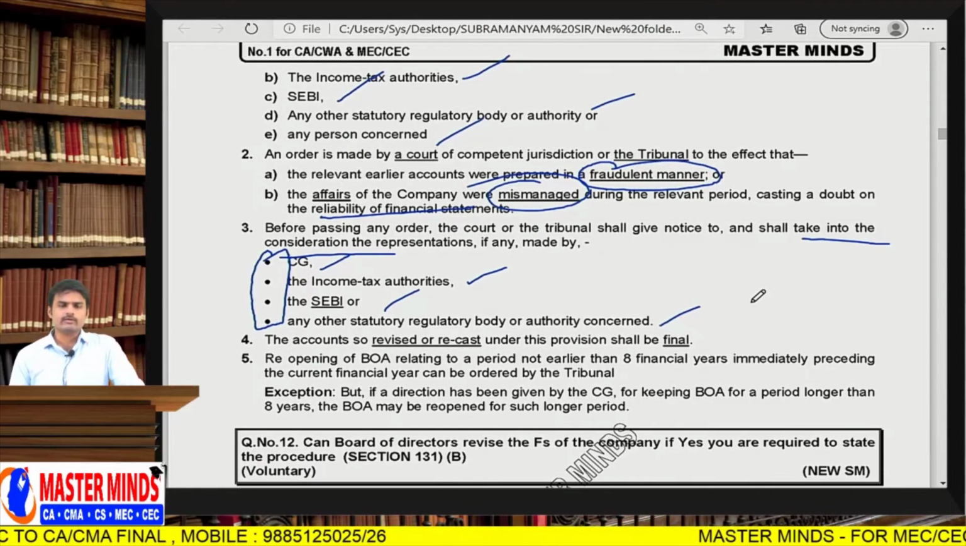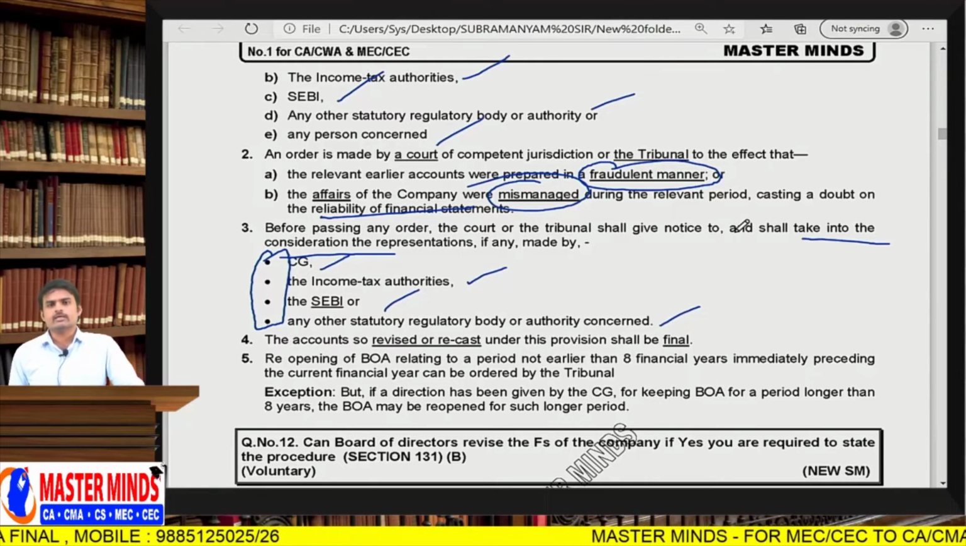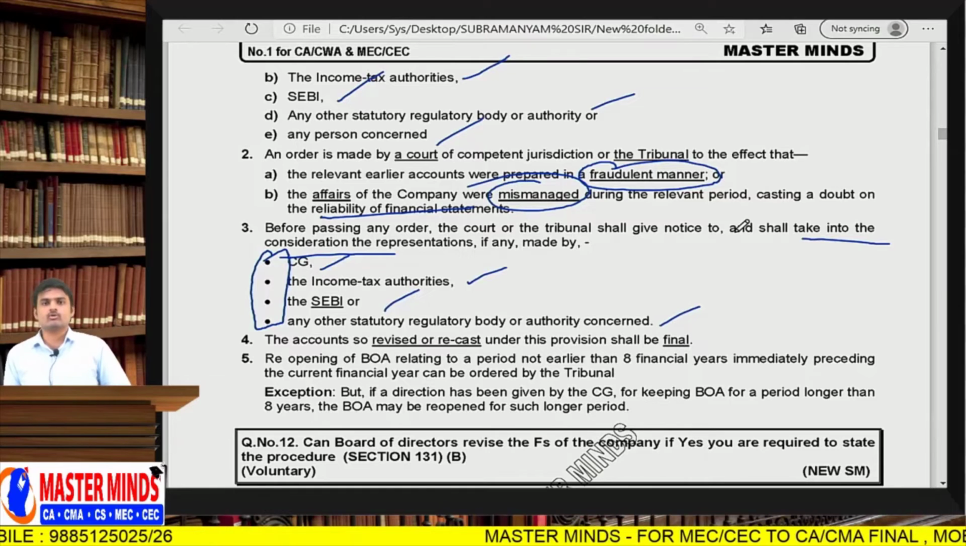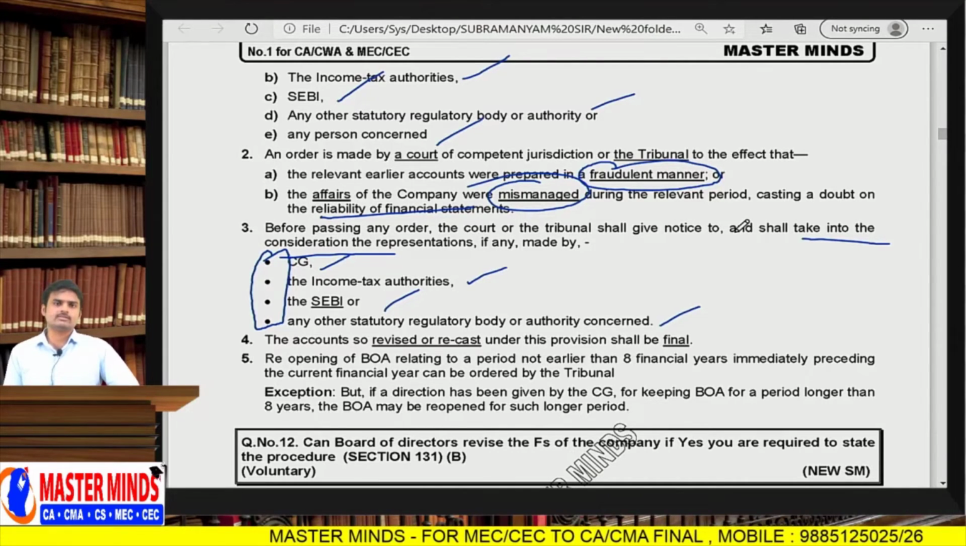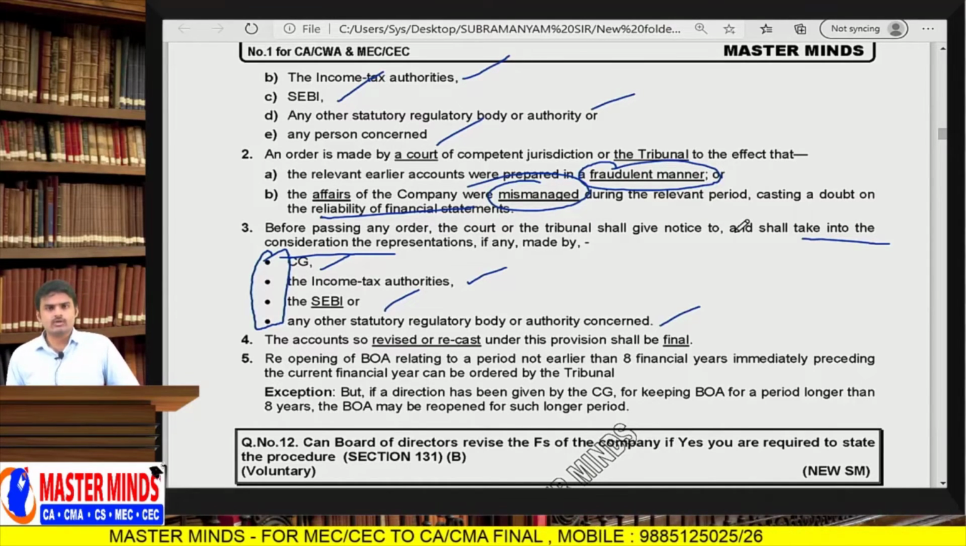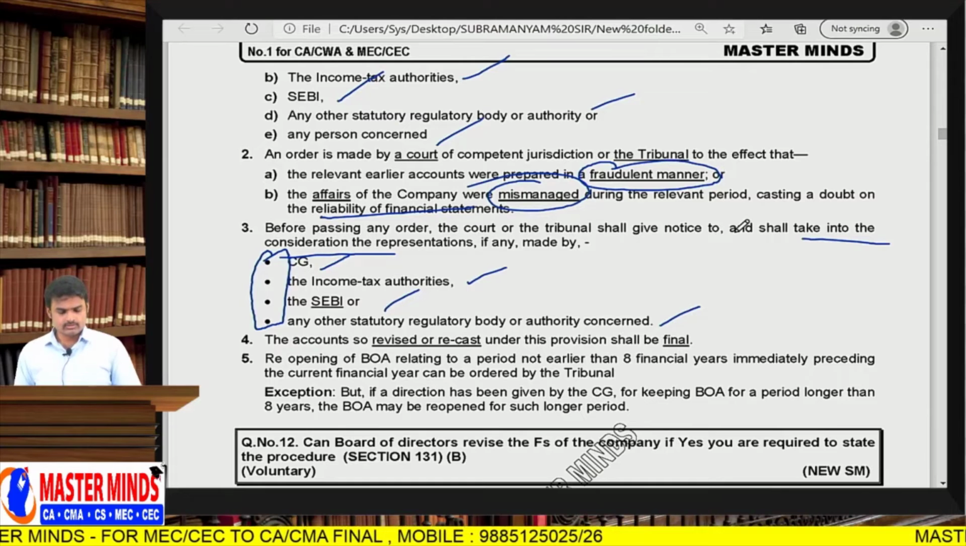But one point to be noted, any authority can reopen the financial statements of the company related to the preceding 8 financial years only, but not beyond it. Because the Companies Act says you have to maintain books of accounts related to the preceding 8 years. Then how can you revise books of accounts related to some 8 years back? That is not at all possible. Is it clear, Andi? Everyone? Okay. Next one.